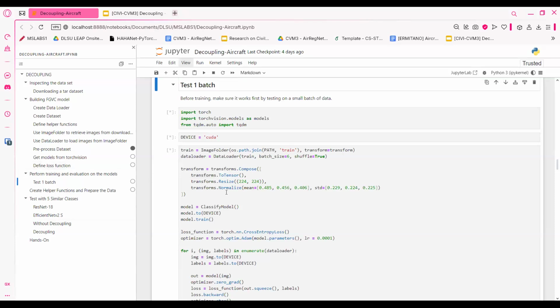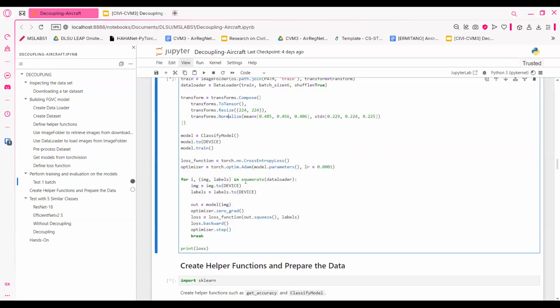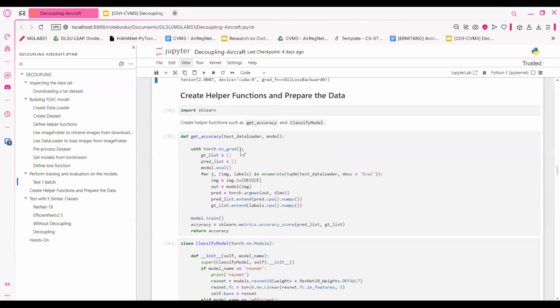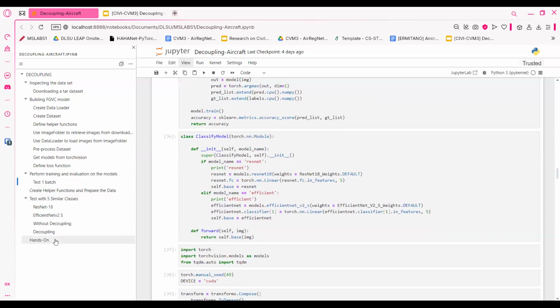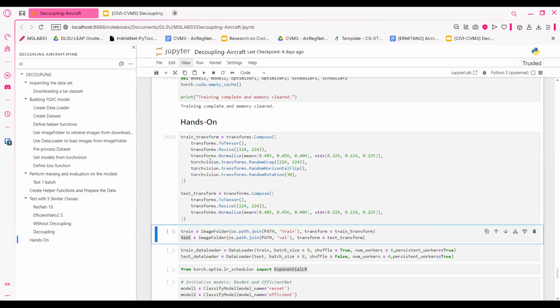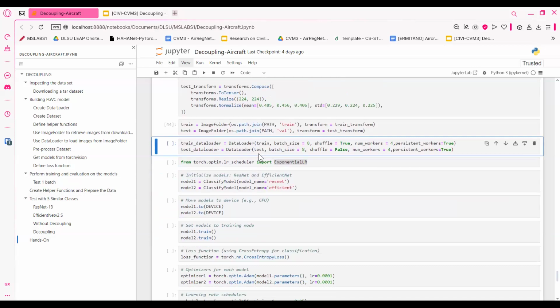Okay, yun. I'm hoping this works since nag-true na yung CUDA. Okay, it works. Okay, we're safe. So, okay, I'll start running the data augmentation, the image folder.